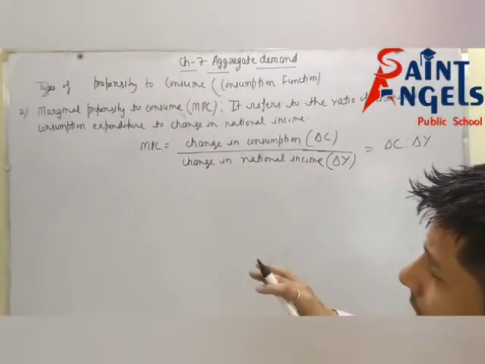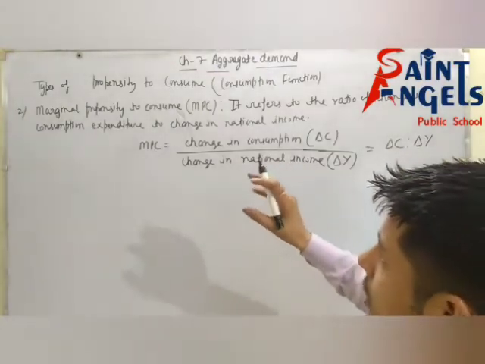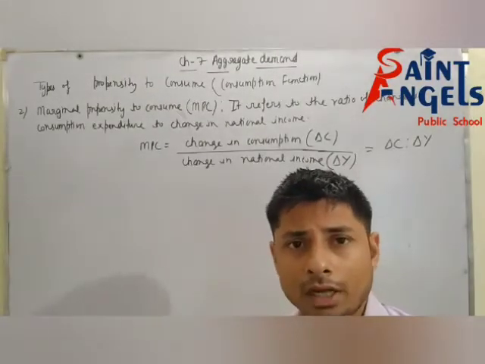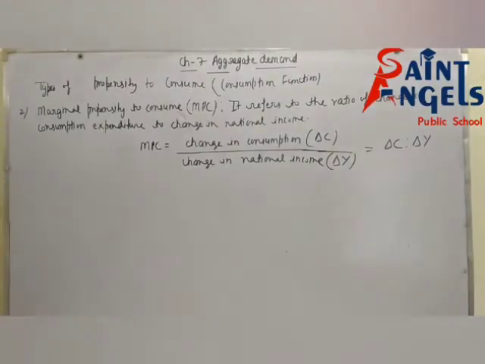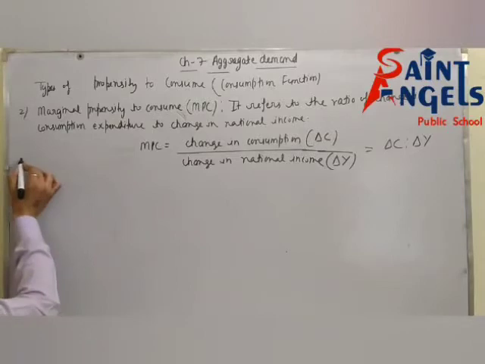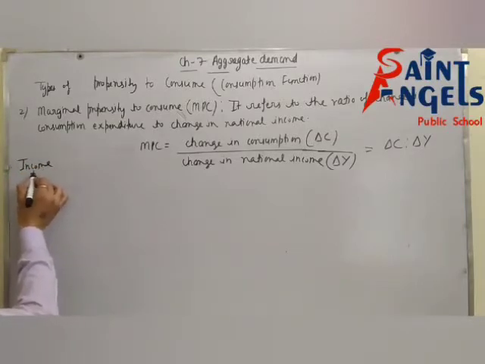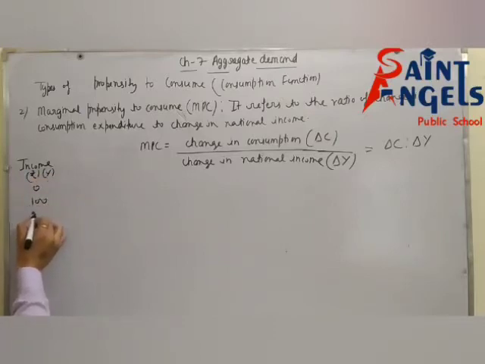Now after this we will try to understand the meaning of MPC with the help of a table and diagram, or you can say with the help of schedule and diagram. See here, income in rupees: 0, 100, 200, 300, 400, 500, 600. Is it visible or not? Yes, is it visible?